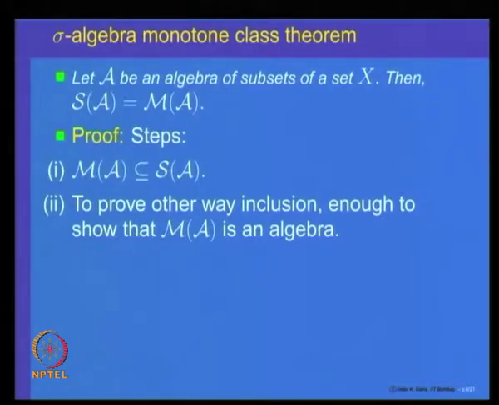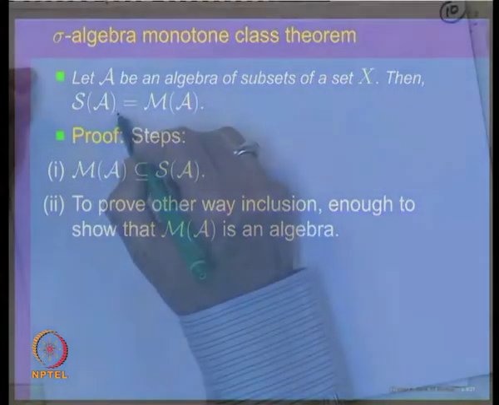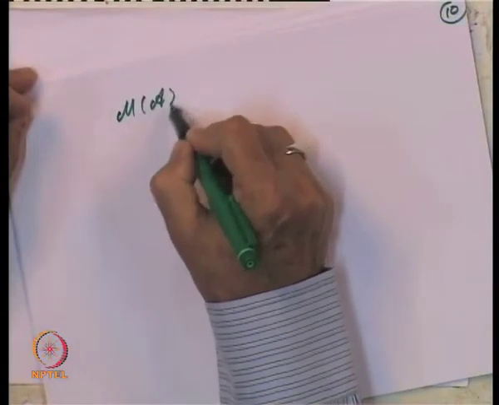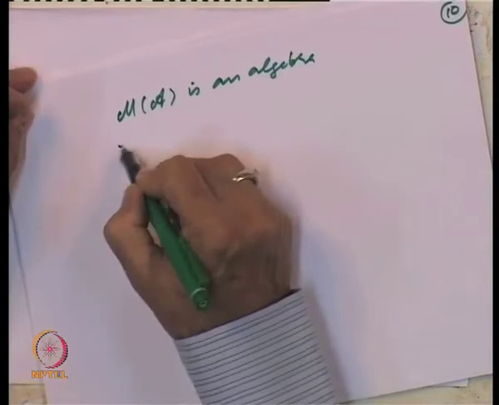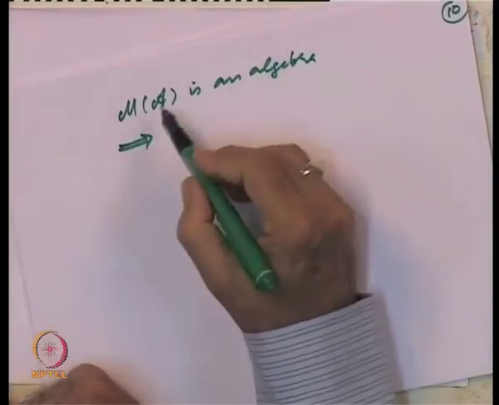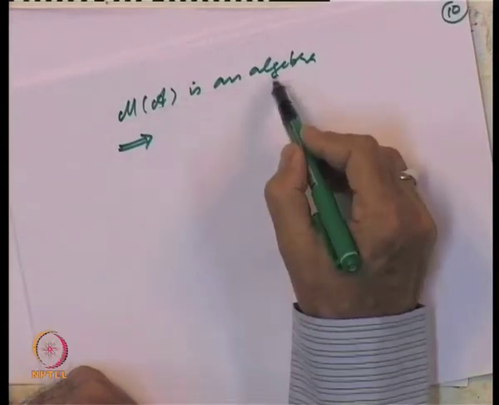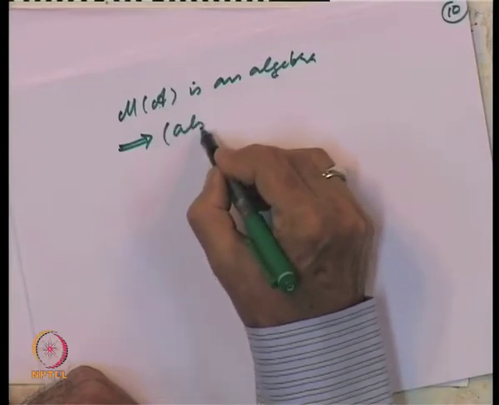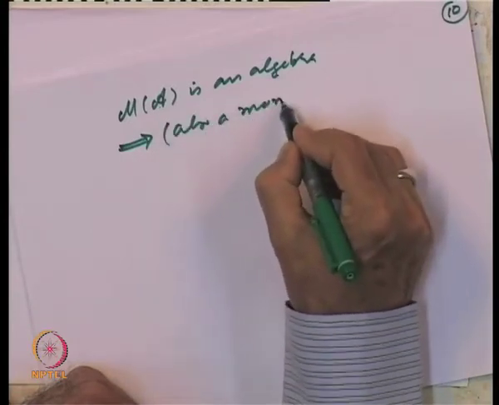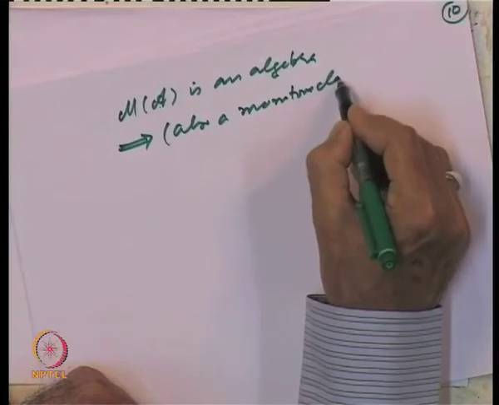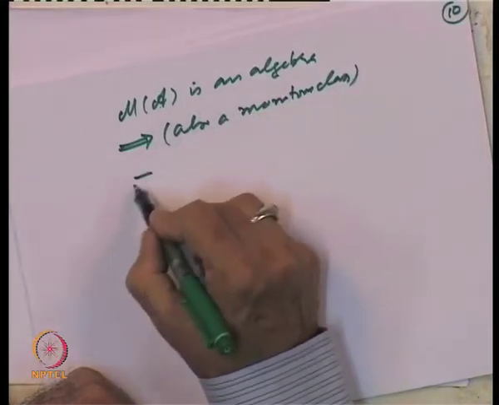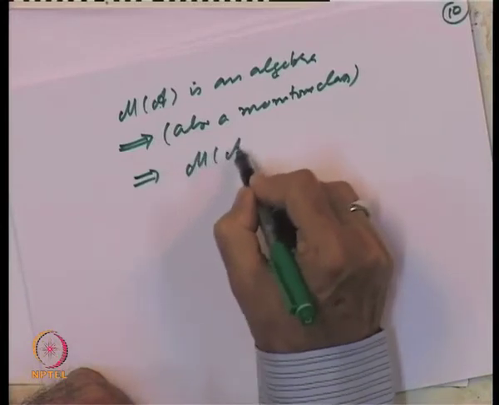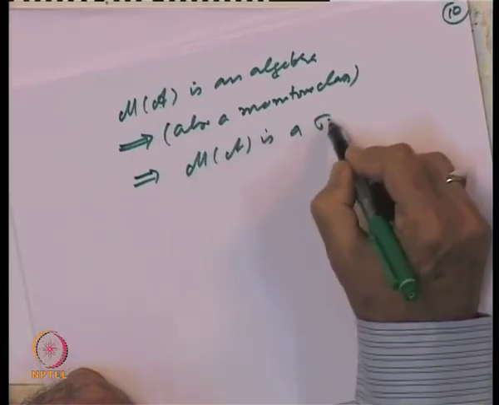Because M of A is also a monotone class, and just now we proved every algebra which is a monotone class is a sigma algebra.